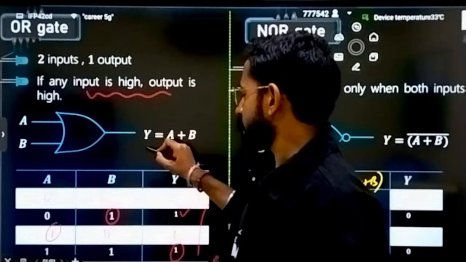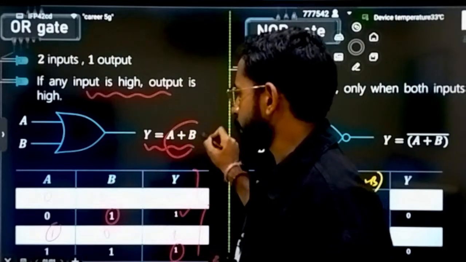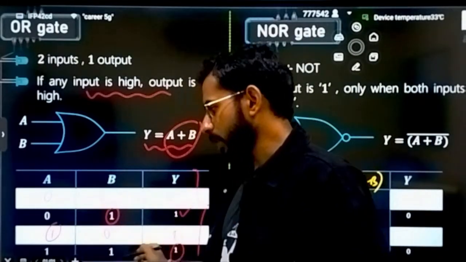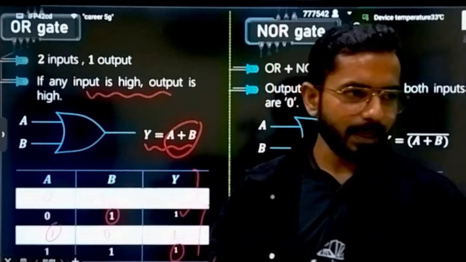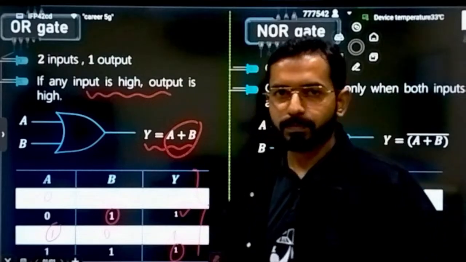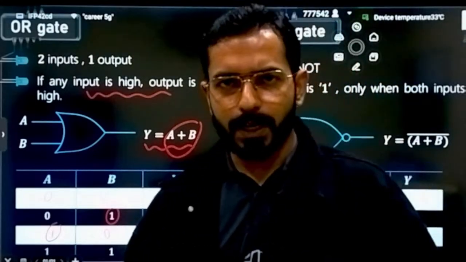In Boolean algebra, how is it represented? Y is equal to A plus B. A plus B: 0 plus 0 is 0. 0 plus 1 is 1. 1 plus 0 is 1. 1 plus 1, now don't make this 2. The complete algebra is only about 0 and 1. So 1 plus 1, you will be writing 1. Okay, this is simple about OR gate.